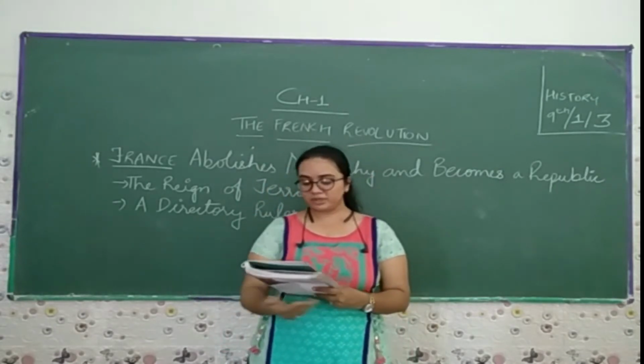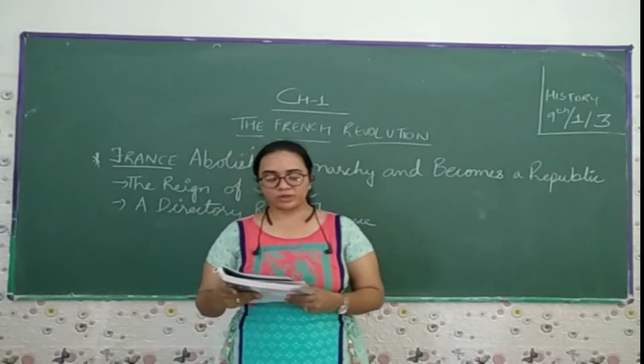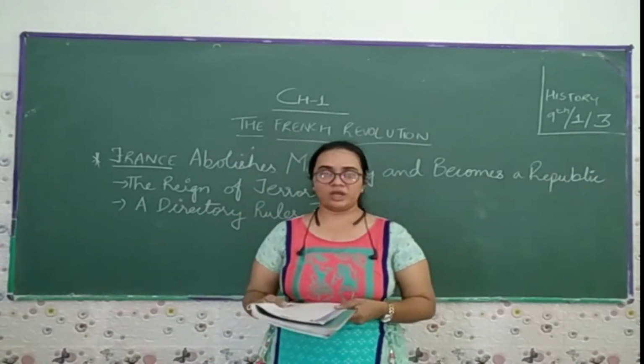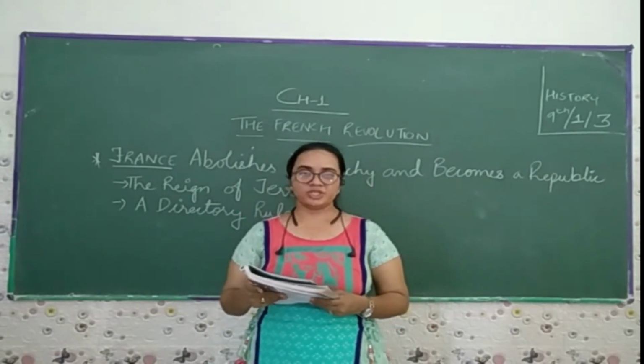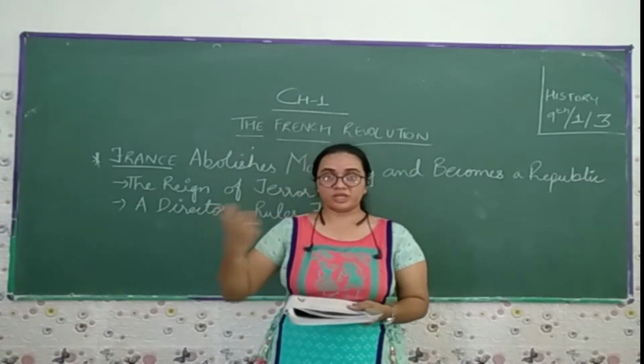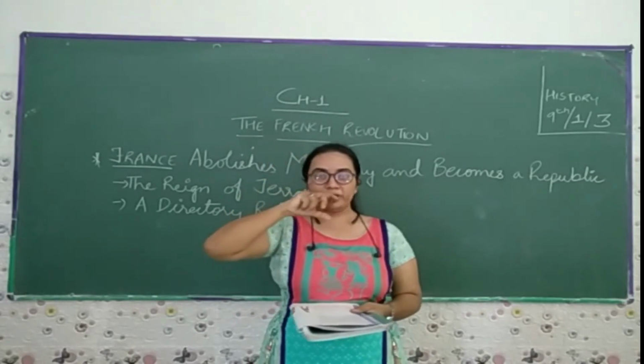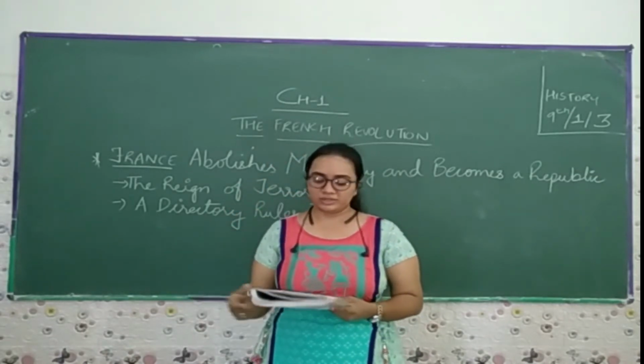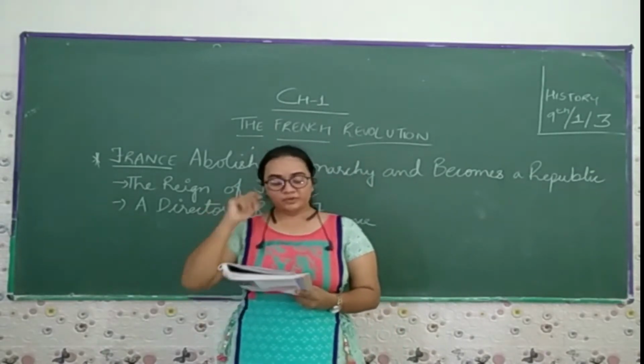Before this could happen, the National Assembly voted in April 1792 to declare war against Prussia and Austria. Austria is not Australia. Austria is different. Austria is in Europe, and Australia is a different continent and country, or Oceania, as we also say.